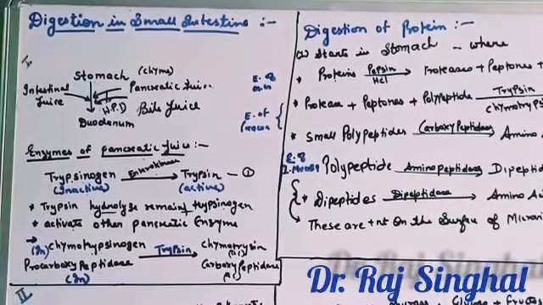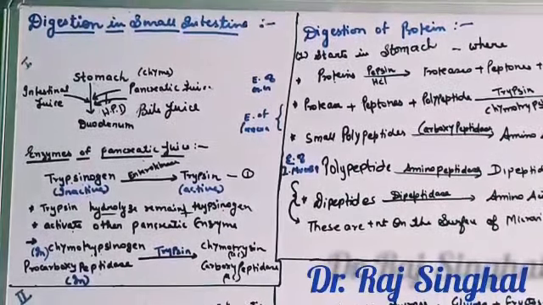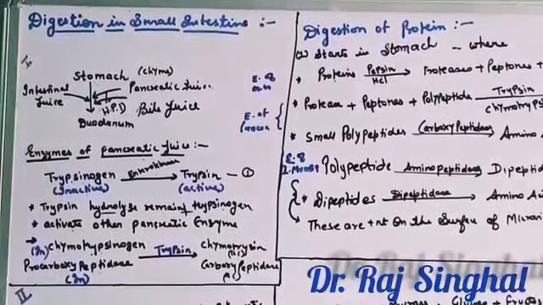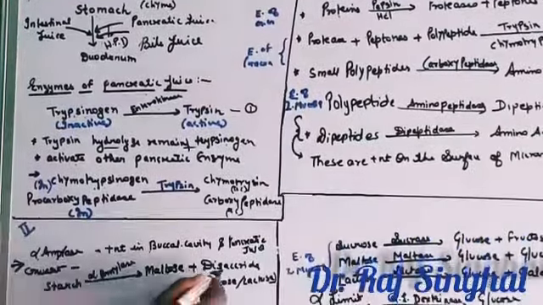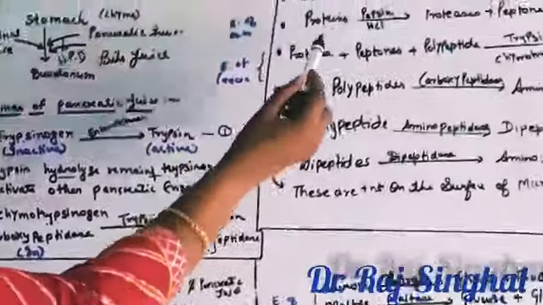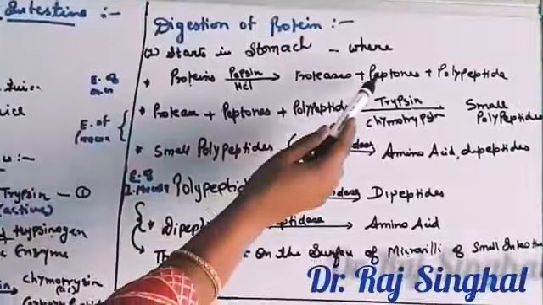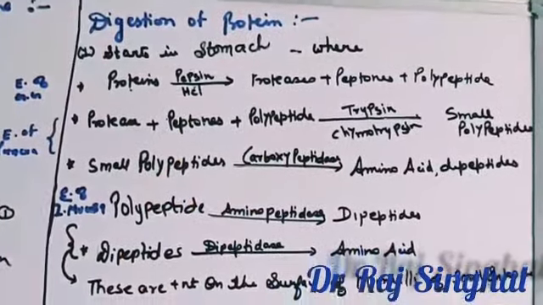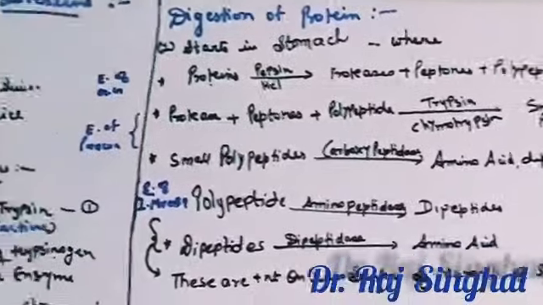In the previous class, we discussed digestion. Digestion in the buccal cavity, where starch is converted to maltose and disaccharide. Then in the stomach, where proteins were converted to proteose, peptones and polypeptides by pepsin. Now the food reaches the small intestine.